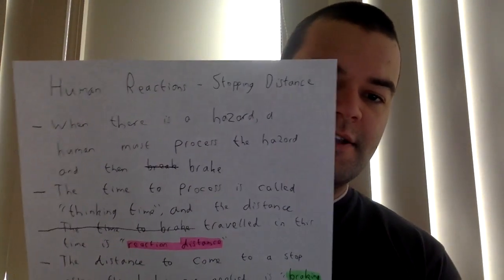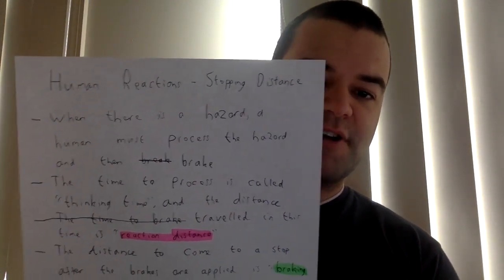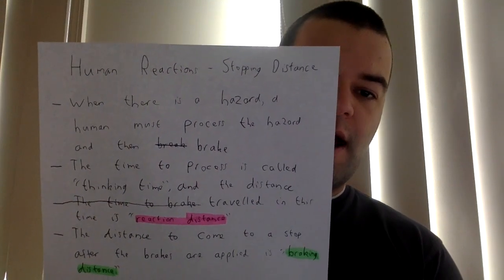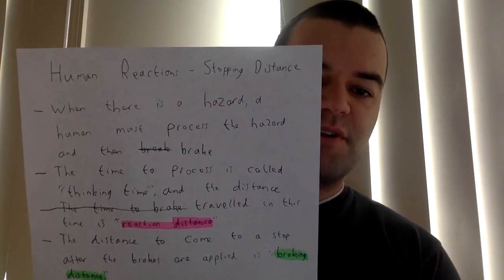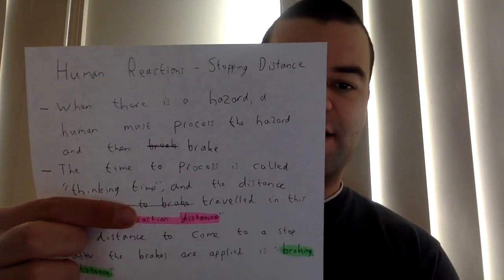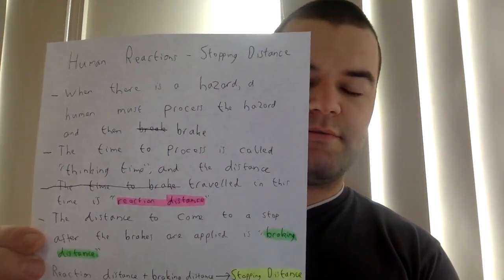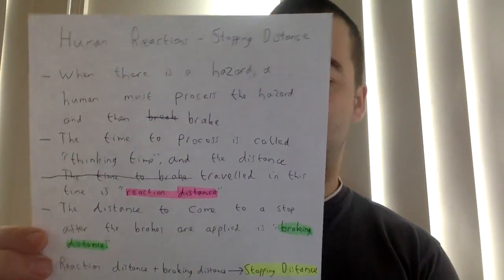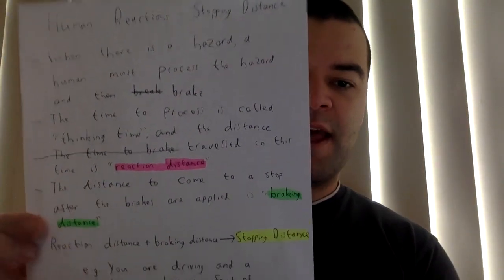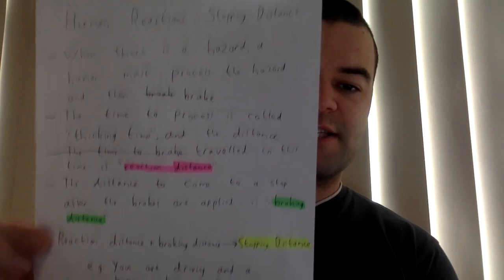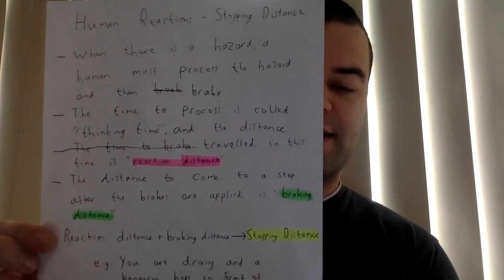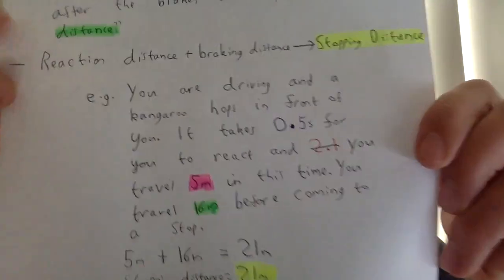So I've put there, when there's a hazard, a human must process it and then brake. The distance travelled while the human is thinking is called reaction distance. Okay? The distance that the car moves while it's coming to a stop is the braking distance. And then the reaction distance plus the braking distance makes the stopping distance.